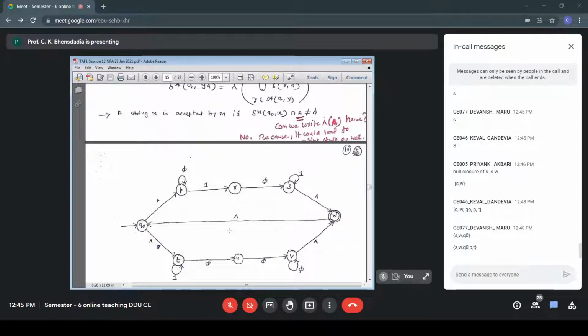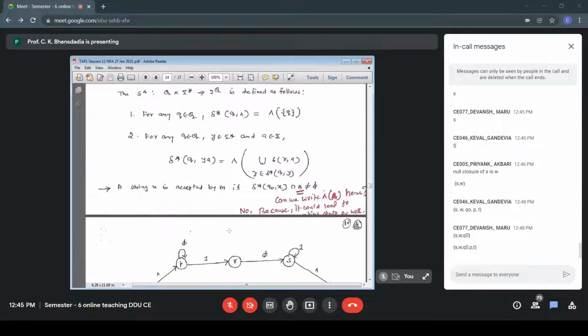Basically, we are capturing the null transition impact in the definition of a term called null closure of a set of states. And because this is NFA null, we have to capture the impact of null transition. For example, from S, I can go to S. No more symbol is required. So from S, I can go to W also. I can go to Q0. I can go to P. I can go to T. So delta star S, the answer will be S, then W, then Q0, then P, then T. I have to capture the impact of null transitions.